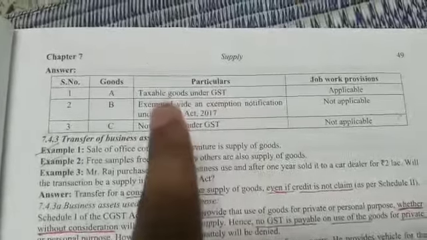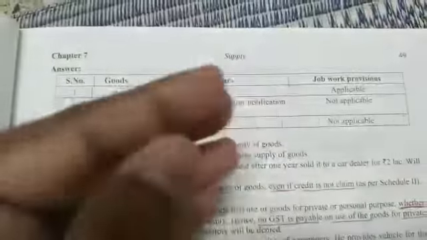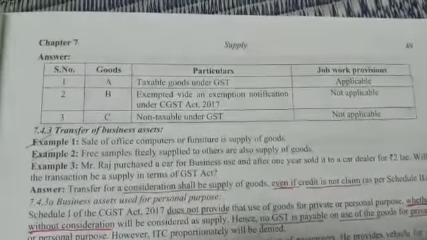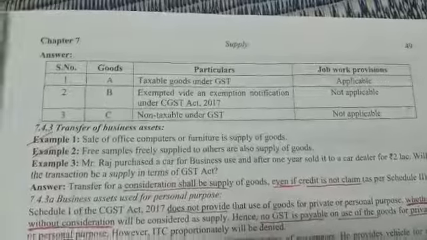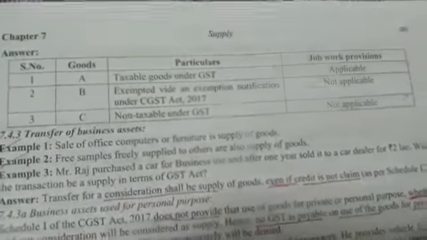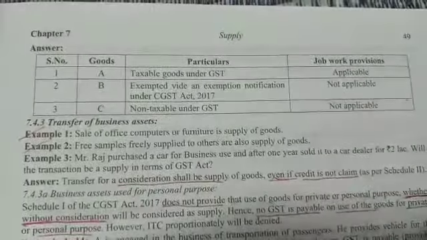It is an exempted product, and on exempted goods, if any processing is made by the job worker, then this is not to be taken as supply of services. If on the exempted product any type of job work is performed, then that job work is not to be treated as supply of services, and here it will be excluded from GST.